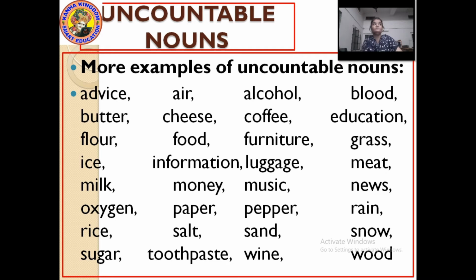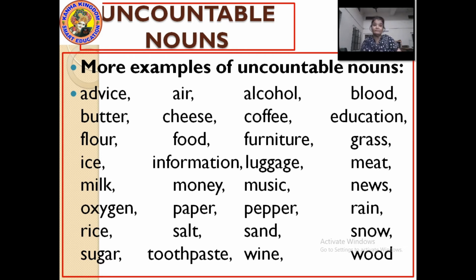Alcohol, blood. 2 bottles of blood, 4 units of blood, right? But I have 2 blood, I have 4 blood. We don't say such ways. Here you can also see one thing, that these uncountable nouns are in singular form.